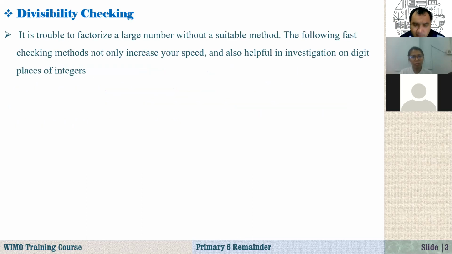Now, in this class we are going to talk about a very specific topic: divisibility checking. That is a topic taught in the first chapter in grade 6, usually primary 6, or maybe sometimes grade 7. And this starts with prime numbers. What are prime numbers? These are the natural numbers that have exactly two distinct factors. For example, the smallest prime number is 2, and after that it is 3, then 5, 7, 11, 13, 17. These are prime numbers.